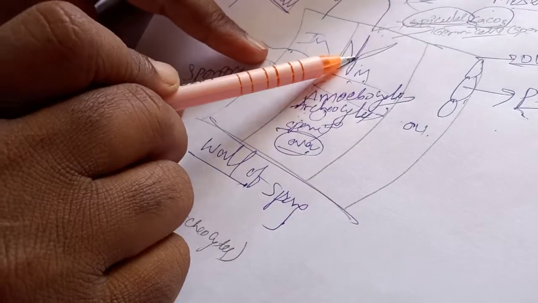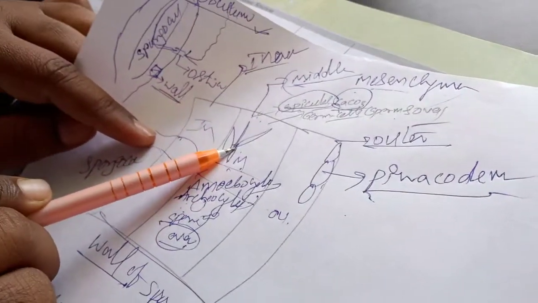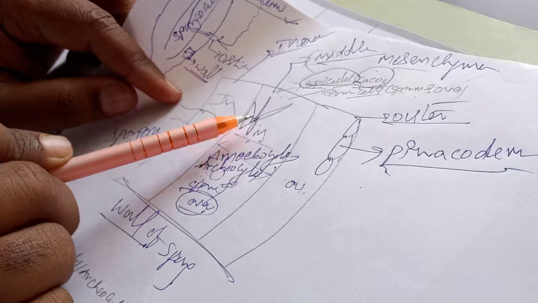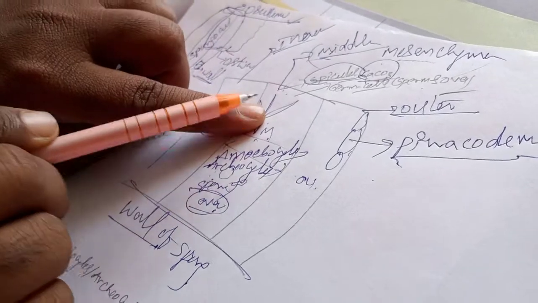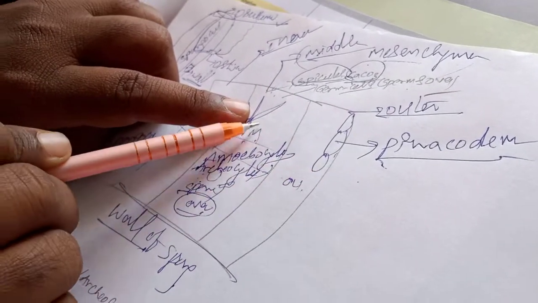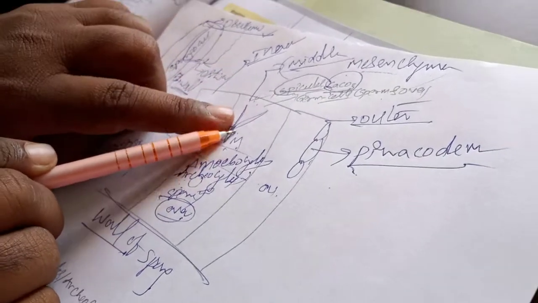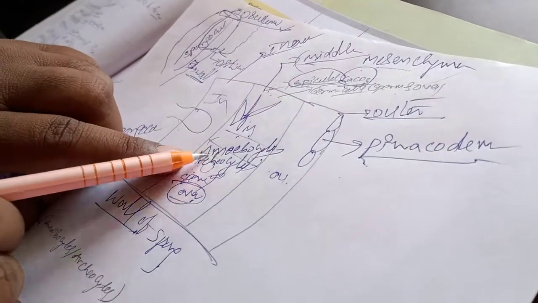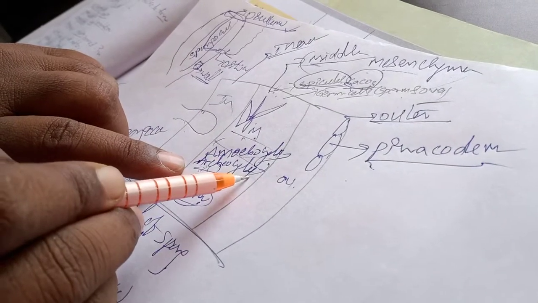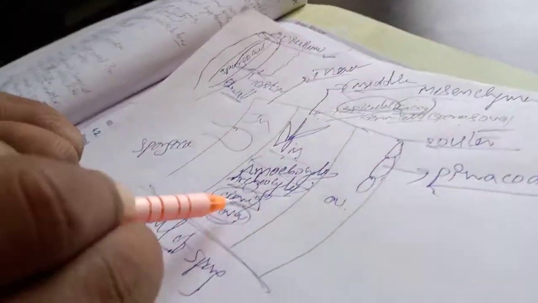Once again, spicules and spongin fibers form a skeleton. This skeleton is present inside, so we can call it an endoskeleton. Spicules and spongin fibers, amoebocytes or archaeocytes, and sperms and ova are present in this middle layer.